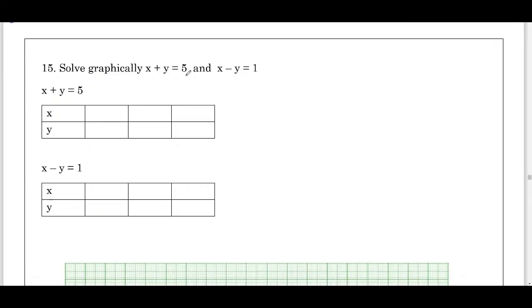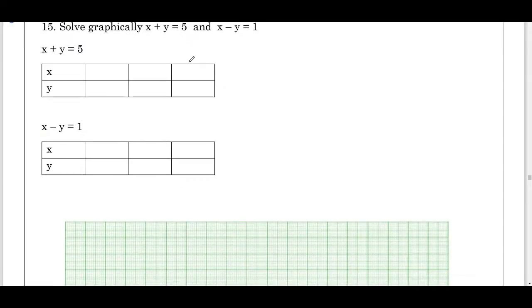Very important 4 mark question: solving a pair of linear equations graphically. Very simple linear equations will be given. Students, don't neglect these questions. If you put in a little bit of effort, you can easily score 4 out of 4 in this question. First, a minimum of 2 points is enough to draw a line.